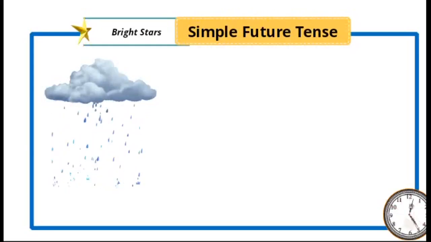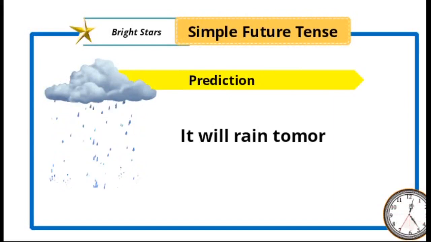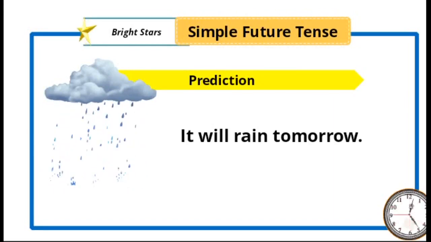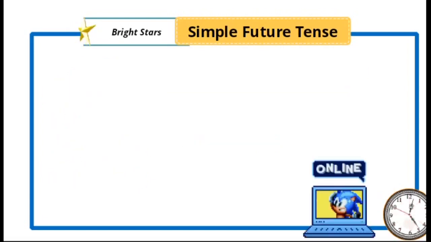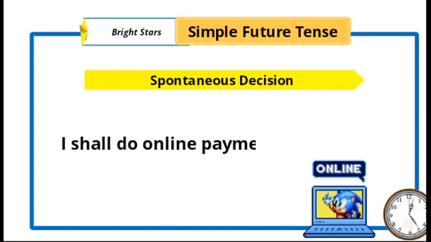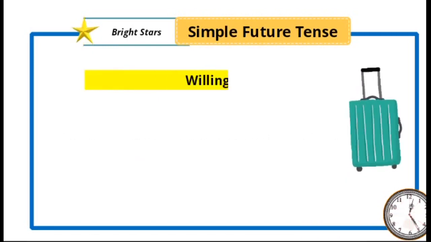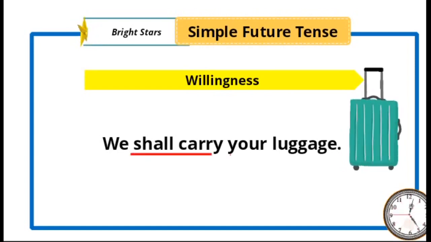Different uses of simple future tense. For prediction we use: "It will rain tomorrow." Here "will rain" indicates simple future tense. For spontaneous decision we use simple future tense: "I shall do online payment for the fee." So "shall do" is simple future tense. For willingness also we can use: "We shall carry your luggage." So "shall carry" is simple future tense.